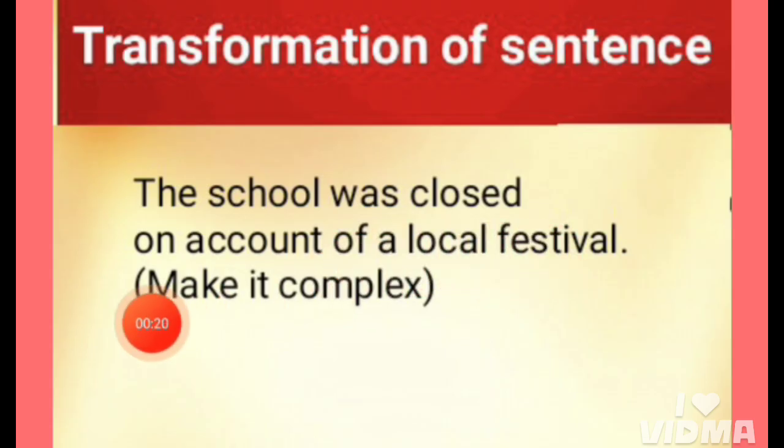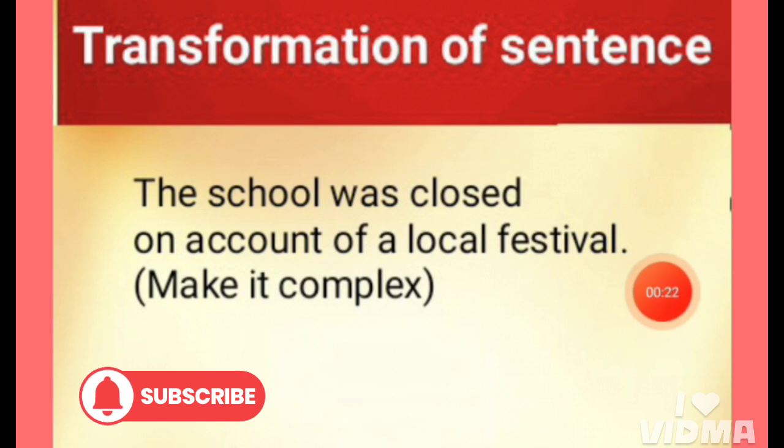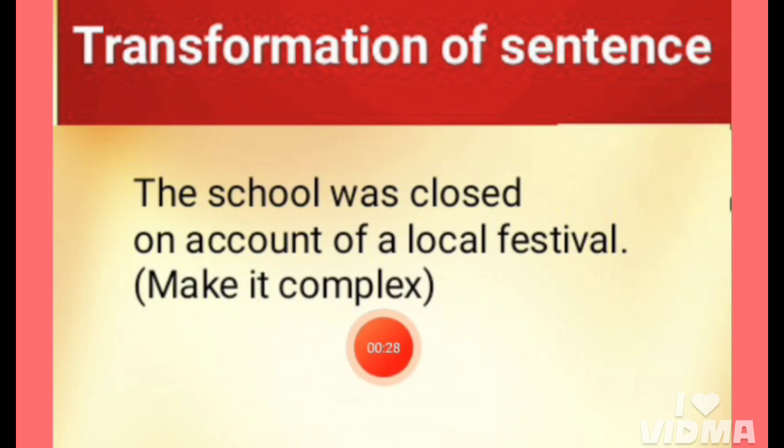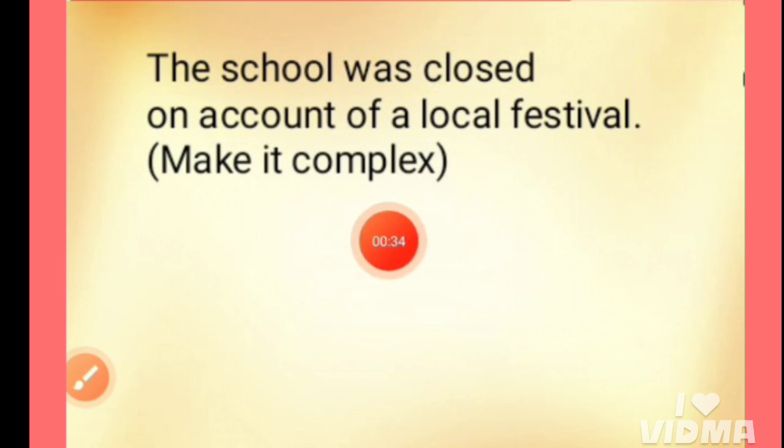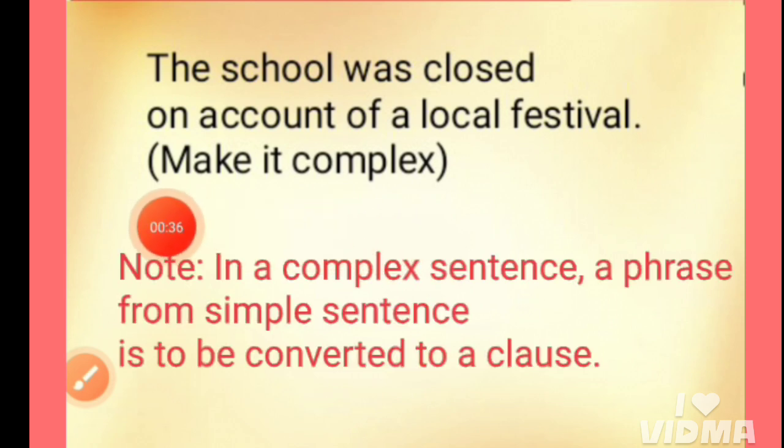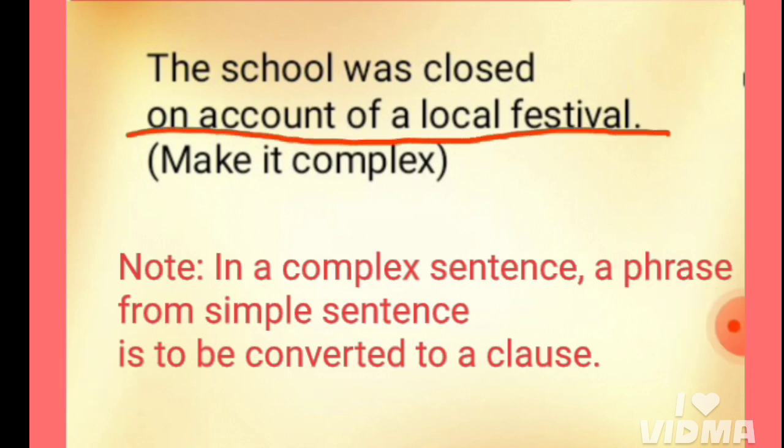The school was closed on account of a local festival. This is a simple sentence and we have to make this simple sentence into a complex one. We know that while making a complex sentence, we have to convert a phrase from a simple sentence into a clause. So here, this is a phrase: on account of a local festival.